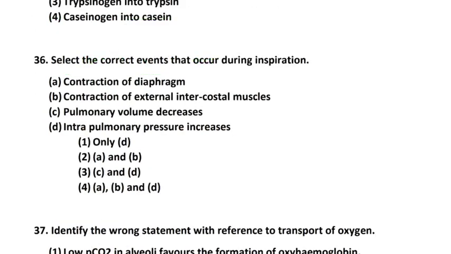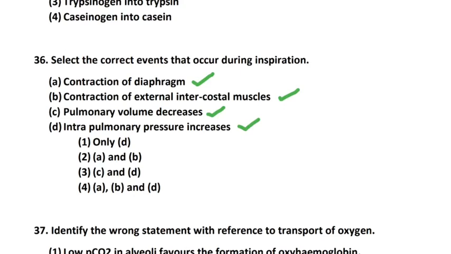Next question number 36. Select the correct event that occurs during inspiration. At the time of inspiration, option A, contraction of diaphragm. Option B, contraction of external intercostal muscle. Option C, pulmonary volume decreases. Option D, intrapulmonary pressure increases.